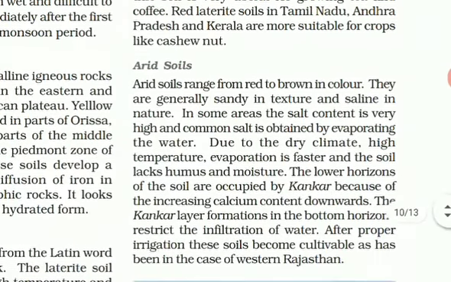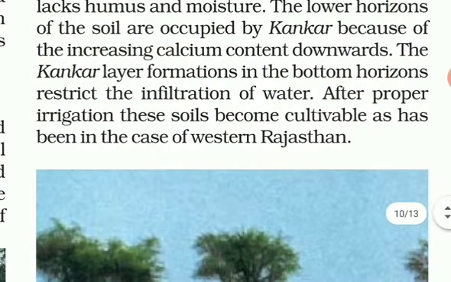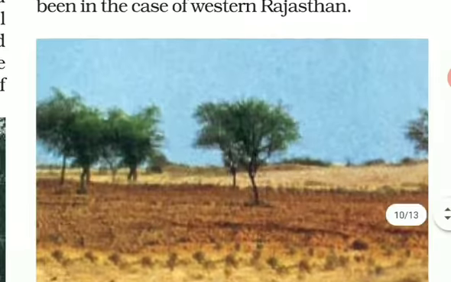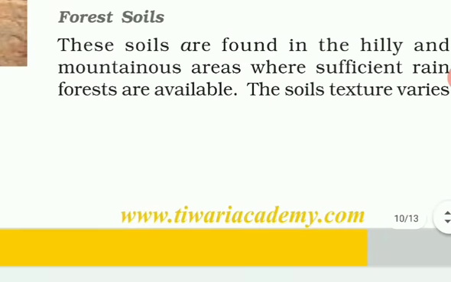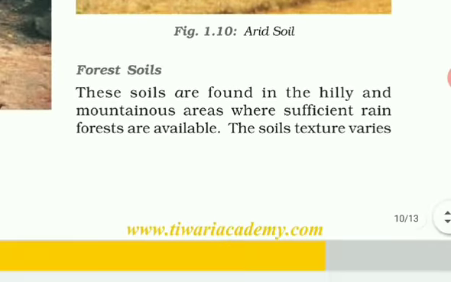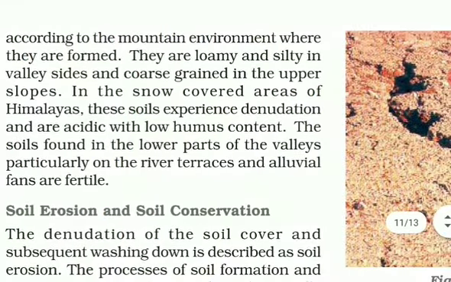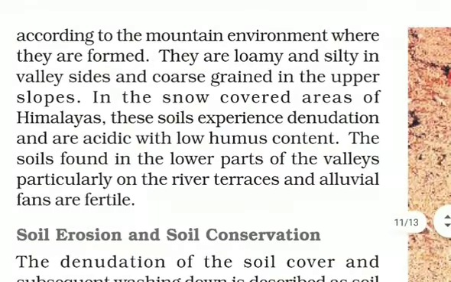Then there is arid soil which is found in the desert area, mostly in Rajasthan. Forest soil, it is found in the hilly and mountainous area. They are loamy and silty in valley sides and coarse grained in the upper slopes. You will read it in the chapter.